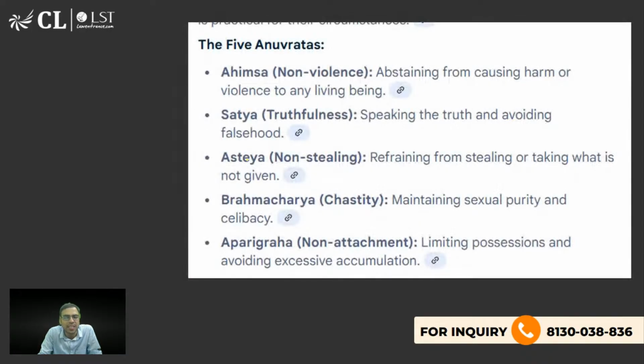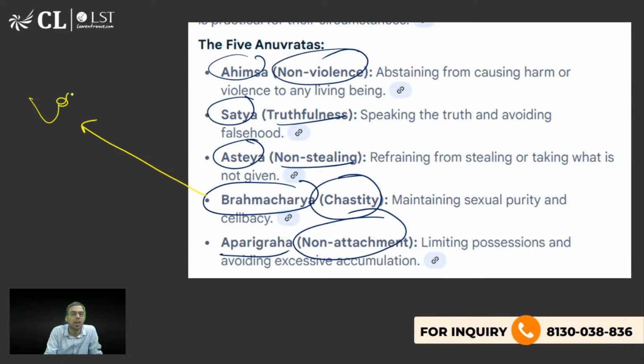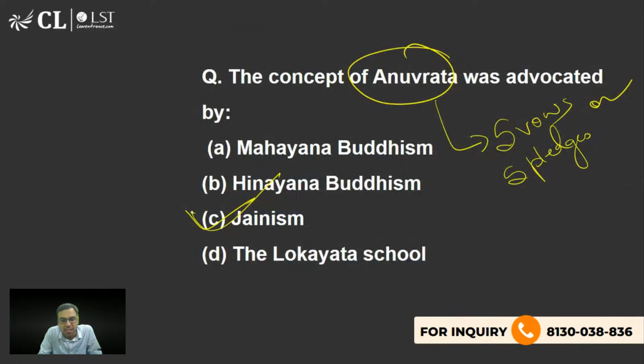I'm sure you must have heard this term. Ahimsa, non-violence; satya, truthfulness; asteya, non-stealing; brahmacharya, chastity; aparigraha, non-attachment. So there were 4, and the last one was added by Lord Mahavir. Yes, Kumari Bhavana, you're right. C is the right answer.